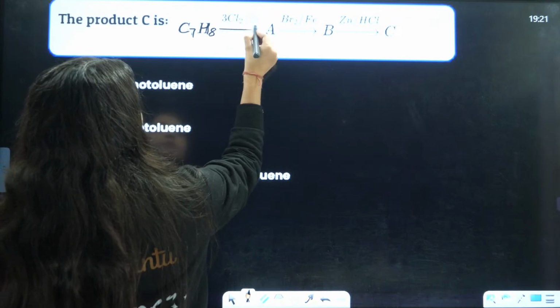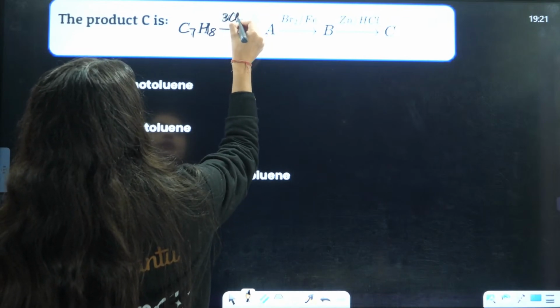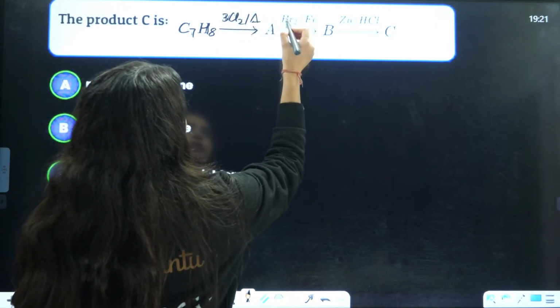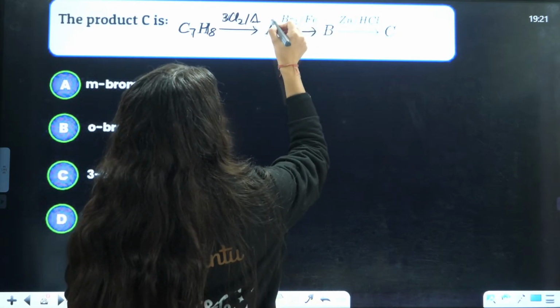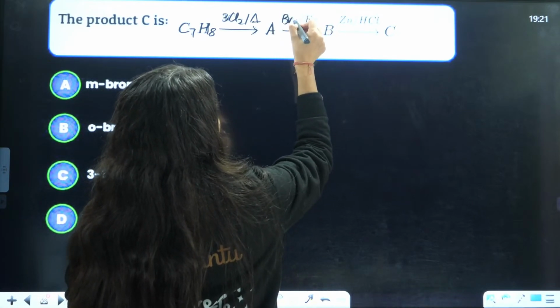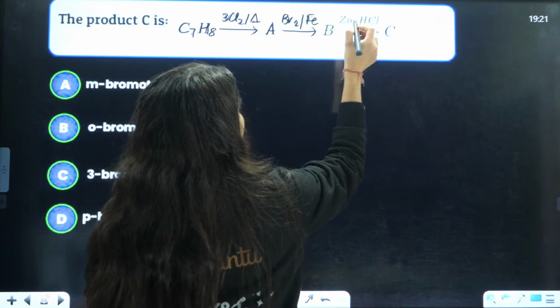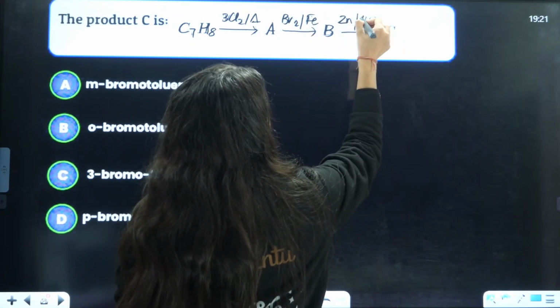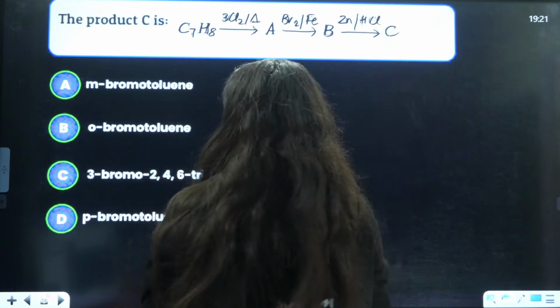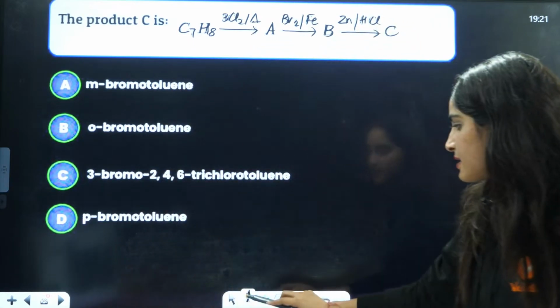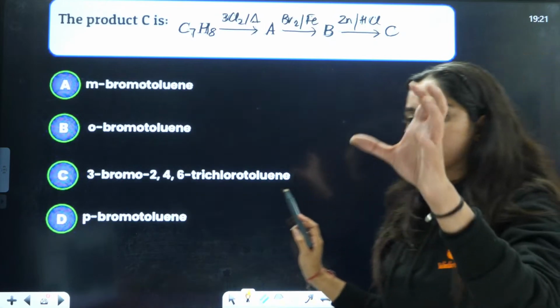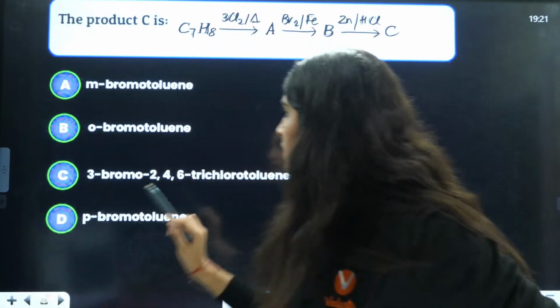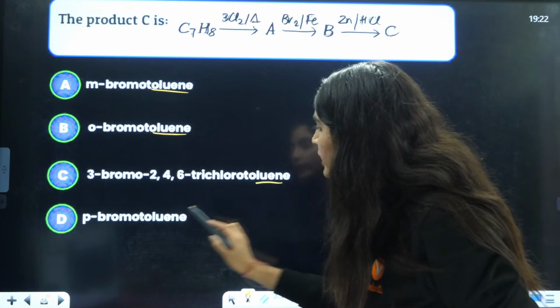Now the next question is: C7H8 in presence of 3Cl2 and heat is going to give you A. Then this is again Br2 and Fe, it is going to give you B. Again, it is zinc and HCl, it is going to give you C. Right? Now, beta, see the options here. It is toluene, toluene, toluene, toluene.